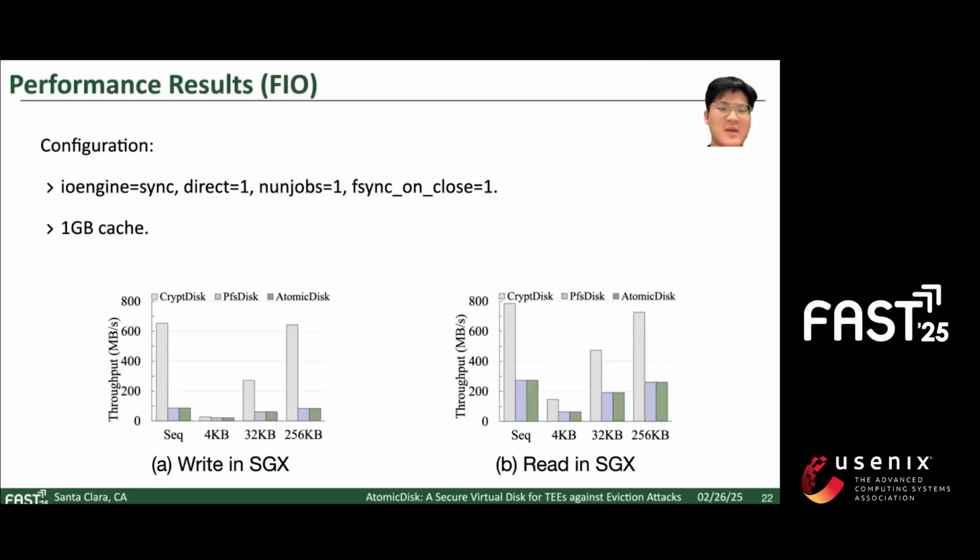AtomicDisk and PFS disk also have similar read performance because they process read requests exactly the same. Crypt disk outperformed because it only performed data encryption without an MHT structure, avoiding write amplification, but lacking freshness and consistency.